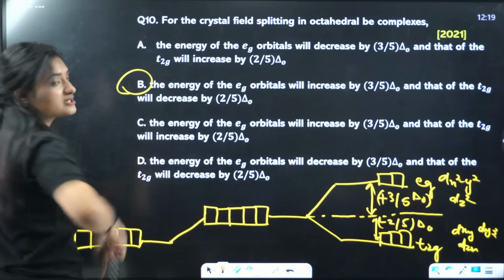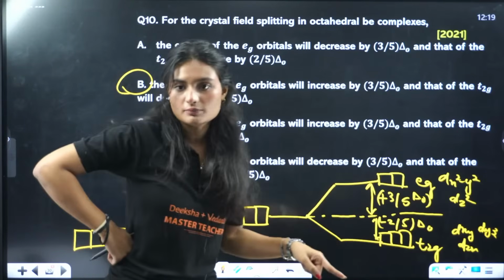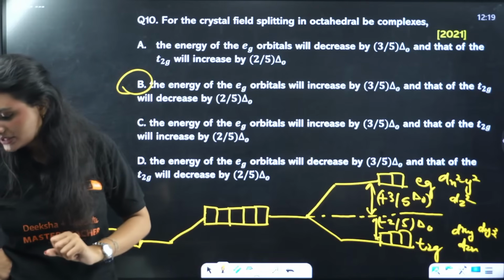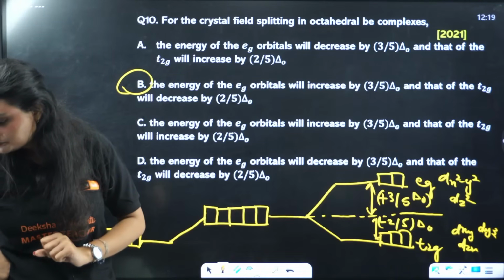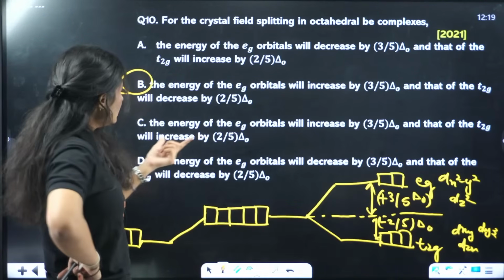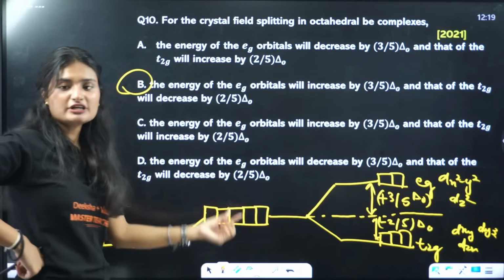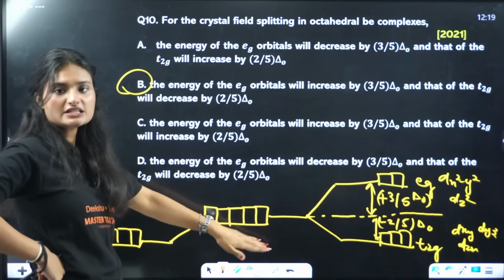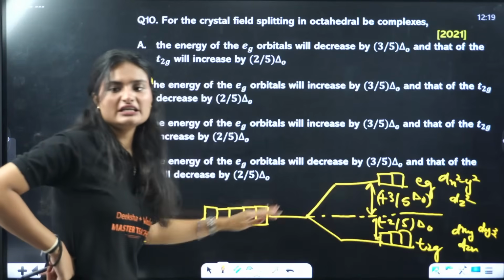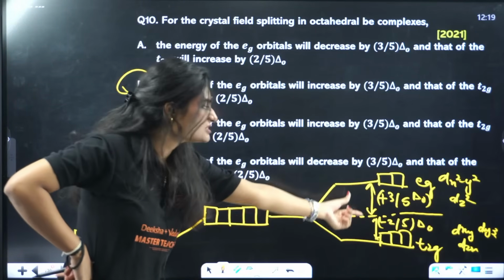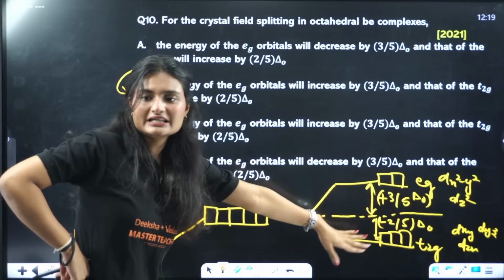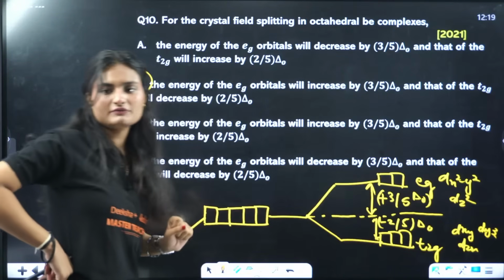Del O is your crystal field splitting energy for octahedral complexes. O means octahedral complexes. Energy of Eg will increase and that of T2G will increase? No, it's not increasing. For T2G, it decreased. For Eg, it increased. Increased by how much? Plus 3/5 del O. And for T2G, decreased by how much? Minus 2/5 del O.